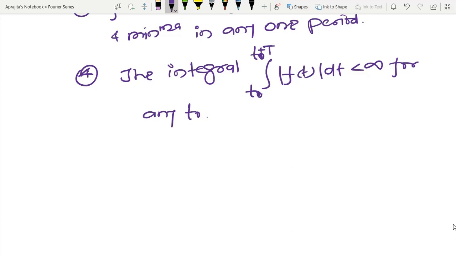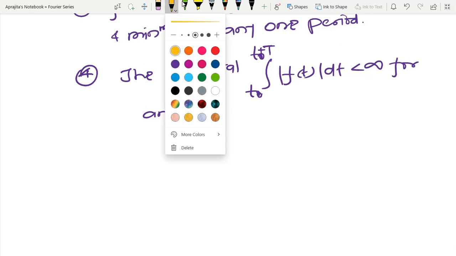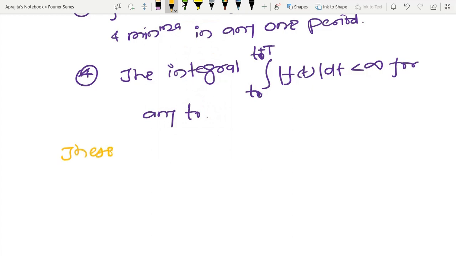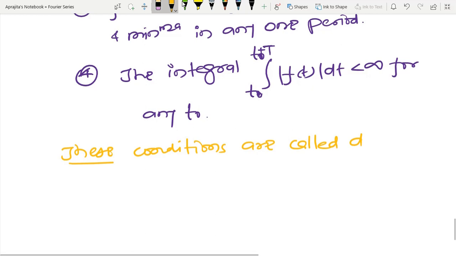So due to that reason, whenever we are talking about the Fourier series, at the same time we are also talking about these four conditions, and this is called the Dirichlet conditions. Because we are writing the name, I have to write it in capital letter. Dirichlet conditions.